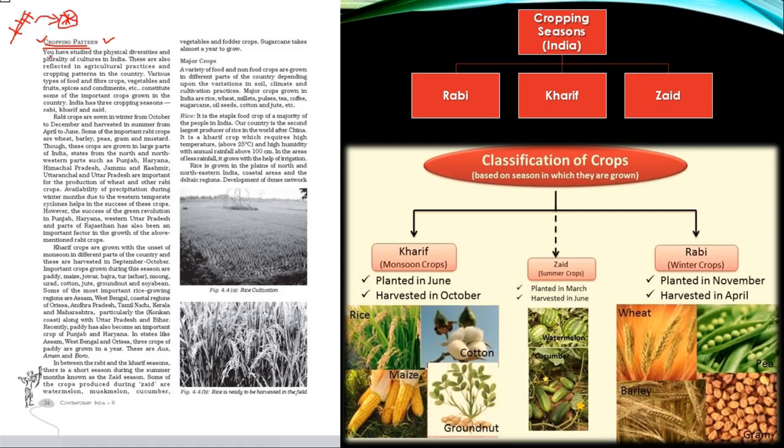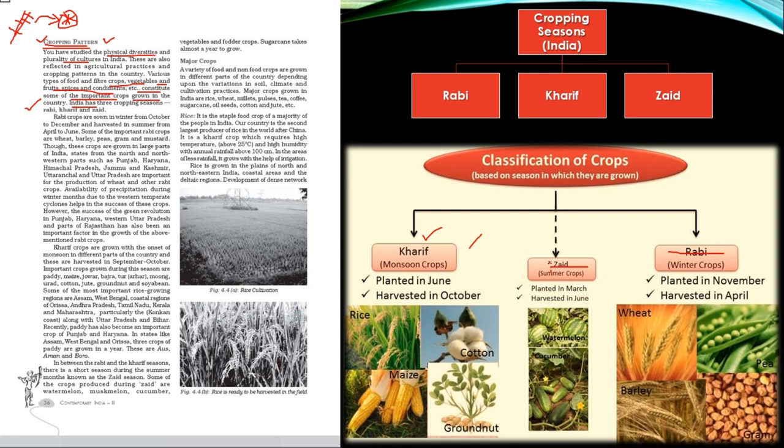We have studied the physical diversity and plurality of the cultures in India. These are also reflected in the agricultural practices and cropping pattern in the country. Various types of food and fiber crops, vegetables, fruit, spices and condiments, etc. constitute some important crops which are grown in the country. And these crops are grown during 3 different cropping seasons which are known as Rabi, Kharif and Zaid.